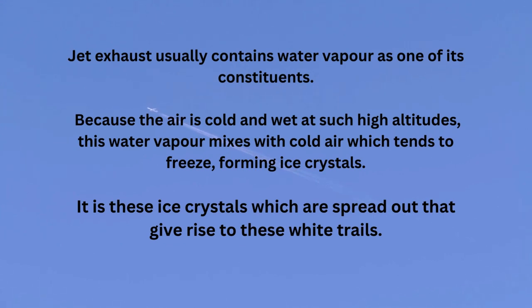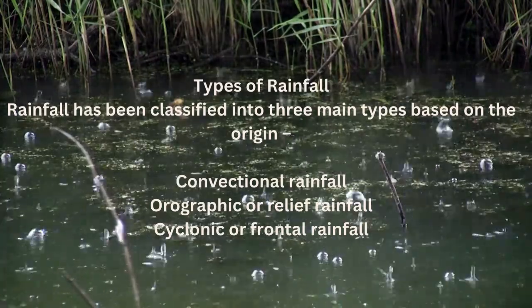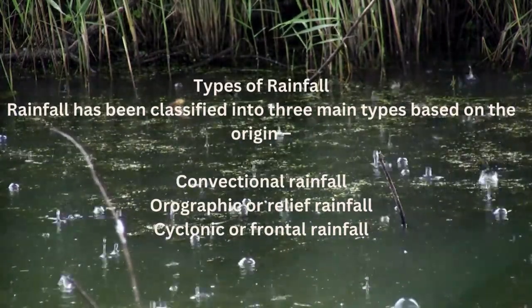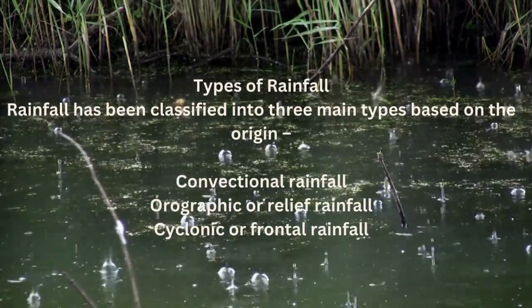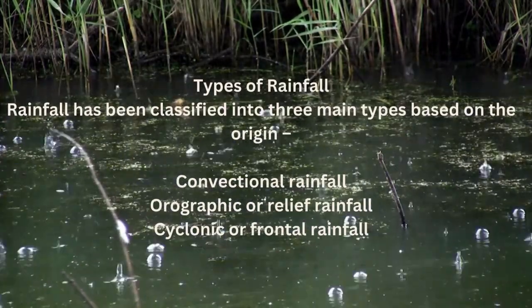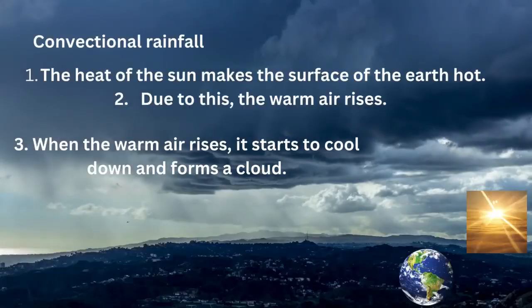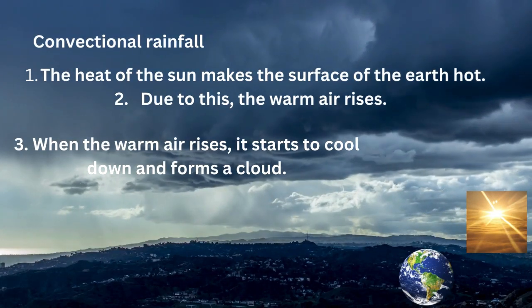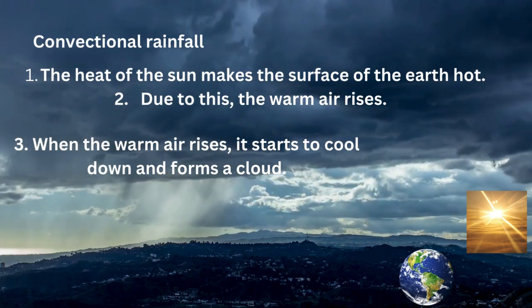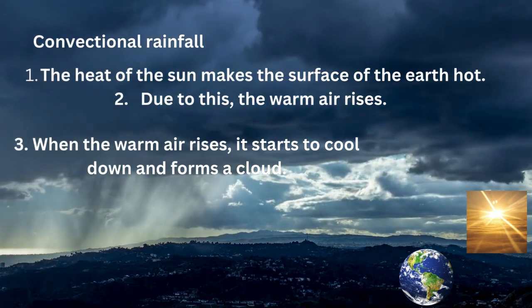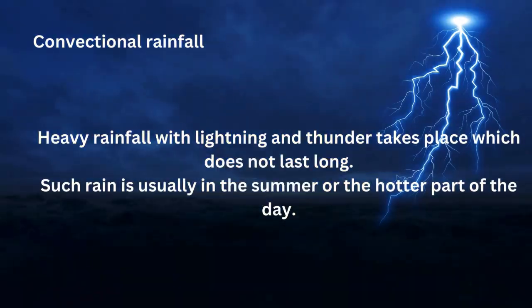Now we see the last topic, rainfall and its types. Rainfall has been classified into three main types based on the origin. They are convectional rainfall, orographic rainfall, and cyclonic rainfall. Convectional rainfall. The heat of the sun makes the surface of the earth hot. Due to this, warm air rises and starts to cool down and forms a cloud.